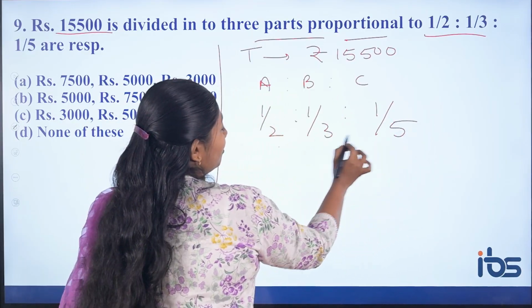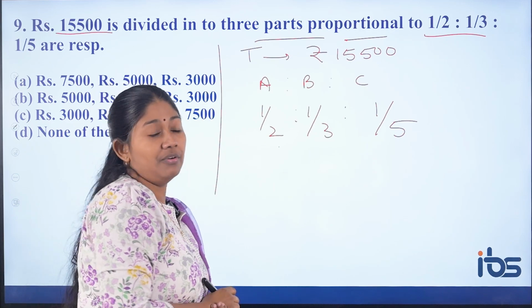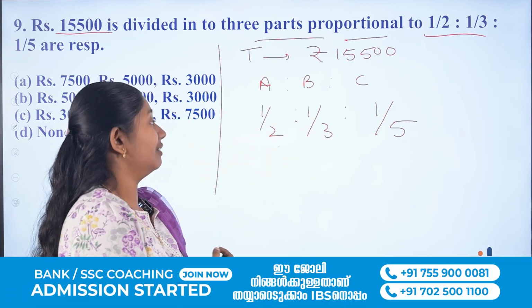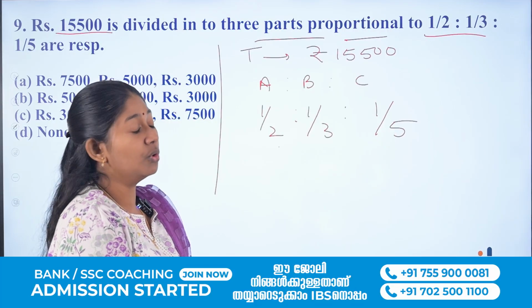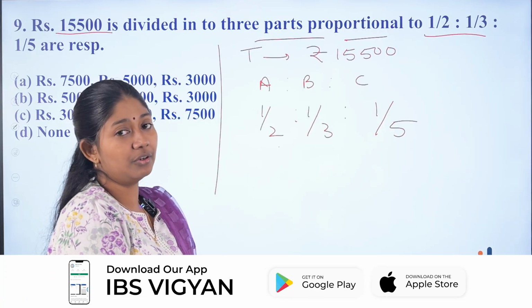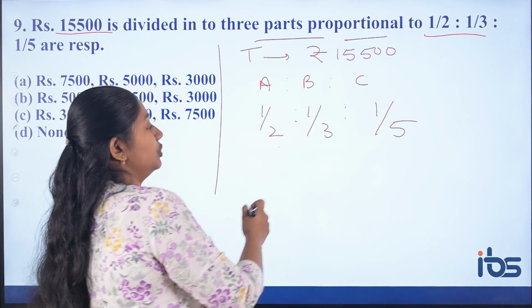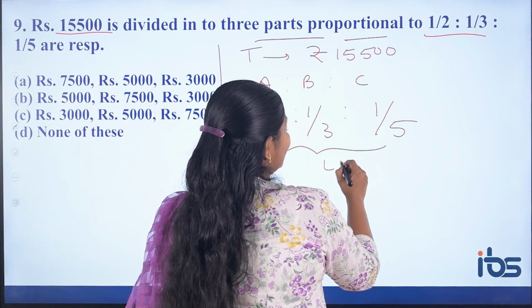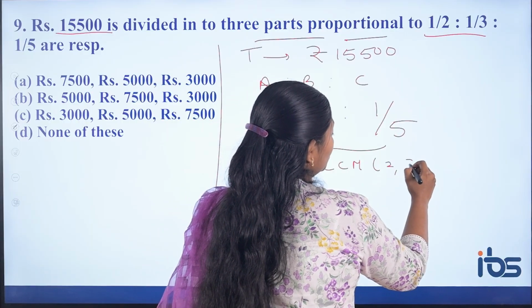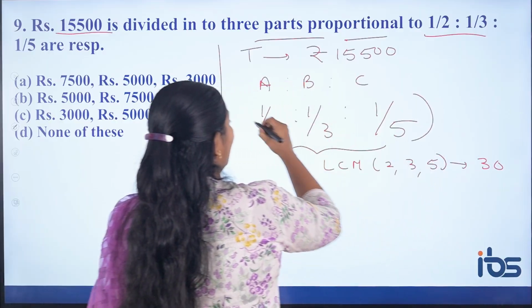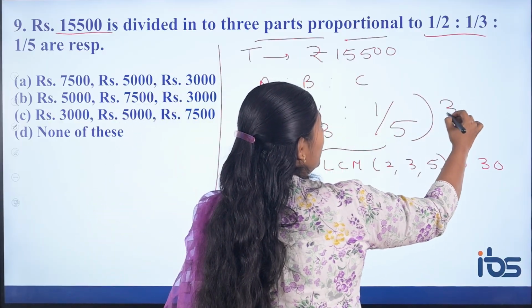So what is the LCM of 2, 3, 5? 5 2s are 10, not divisible. 5 3s are 15, it's not divisible by 2. 5 4s are 20, no. 5 5s are 25, no. 5 6s are 30. So you have to find the LCM of 2, 3, 5, that is 30. So if you multiply by that value, the fractions become whole numbers.